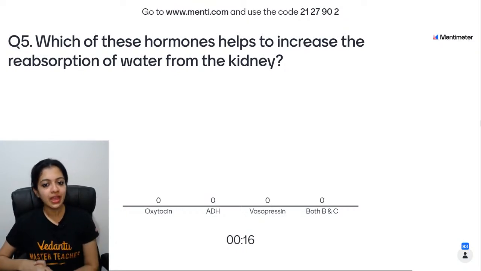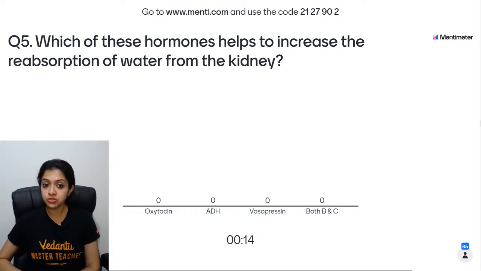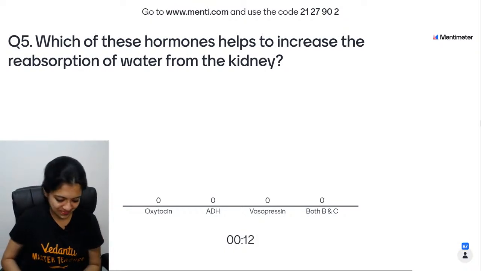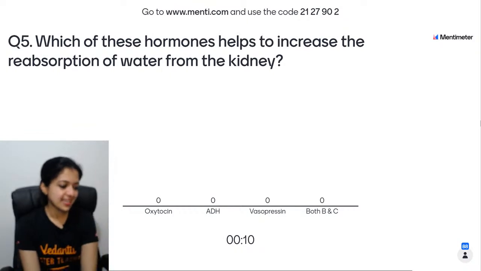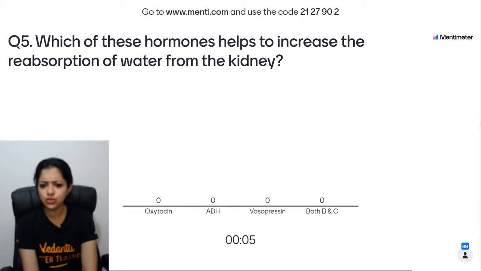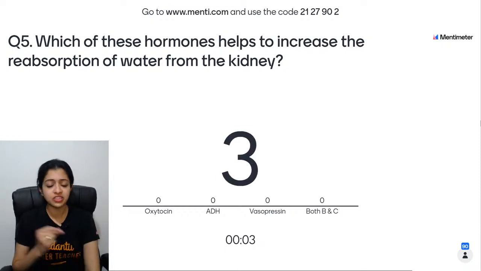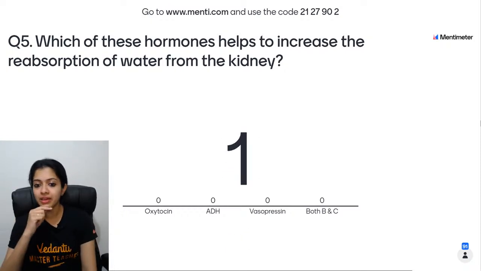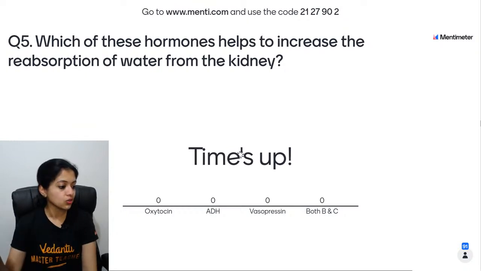Yes. What do you think? Helps to increase reabsorption of water from the kidneys. Quickly. Children, last 3 seconds. Very, very quick. And your time is up.